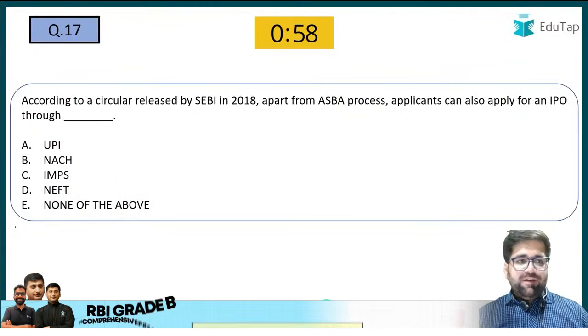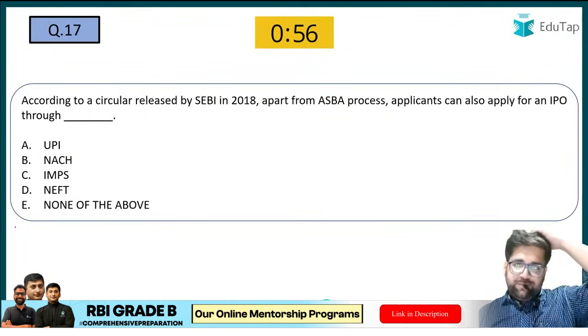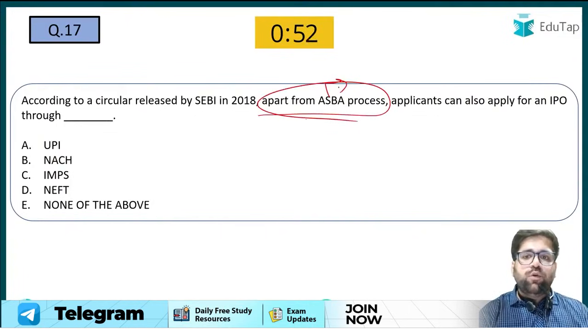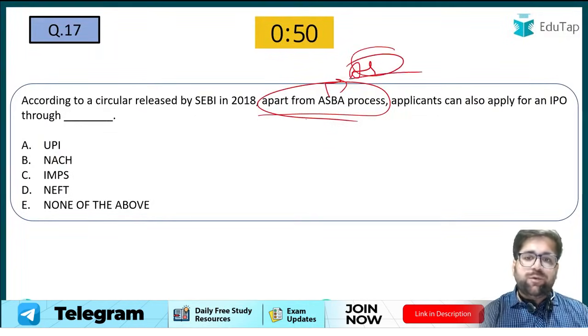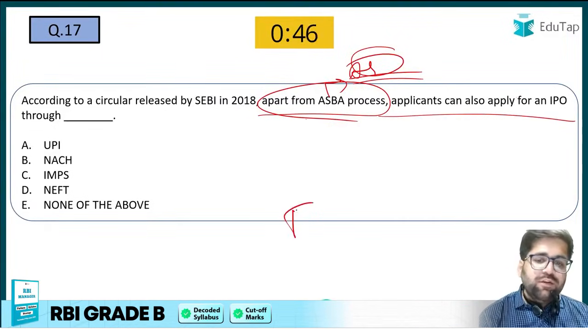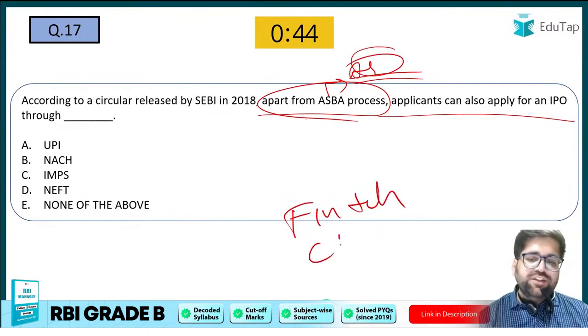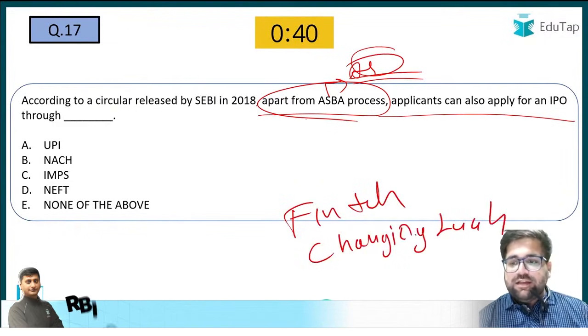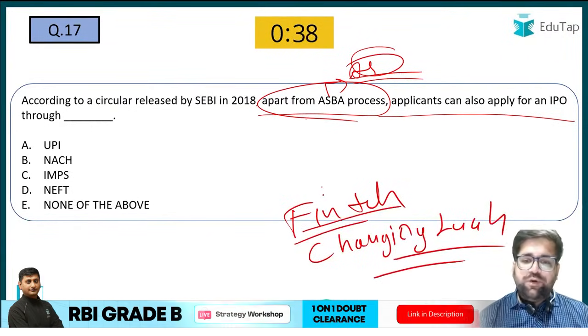Question number 17, my friends. According to a circular released by SEBI in 2018, apart from ASBA process, I know you know the full form of ASBA, that is the application supported by blocked amount, applicants can also apply for IPO. So this is again fintech, changing landscape, which are directly mentioned in your RBI syllabus. The same chapters are covered in your EduTap course as well.